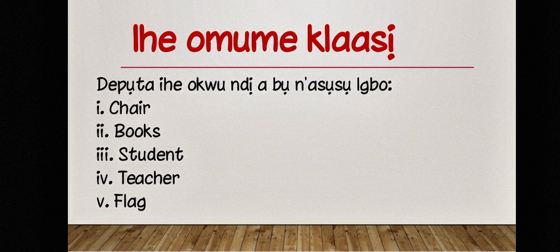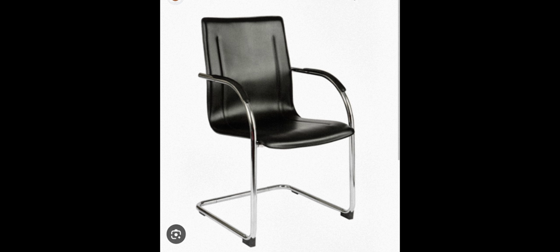Na ile anya, nke a bụ ihe omume class. I'd like you to do this little assignment. Look at the words there. The first one is chair. What is chair in Igbo language? Try and pronounce it and try and write it. Nke abụọ bụ books.